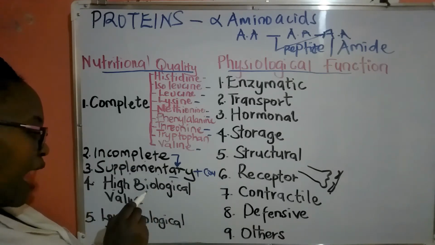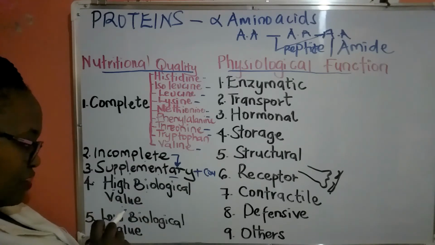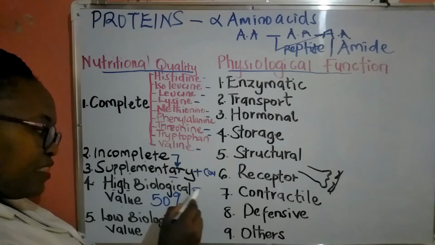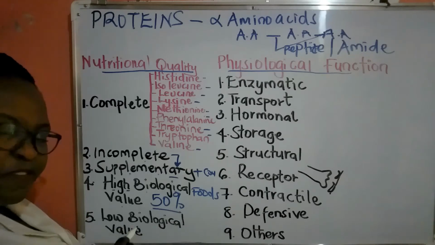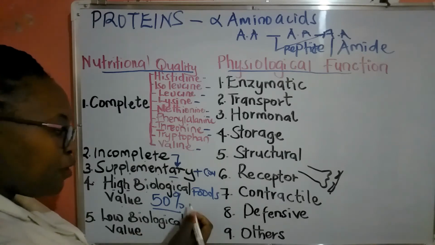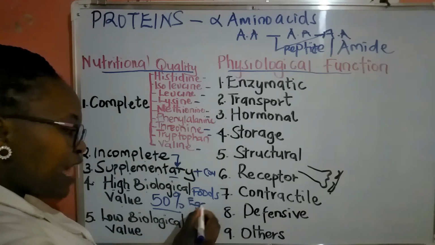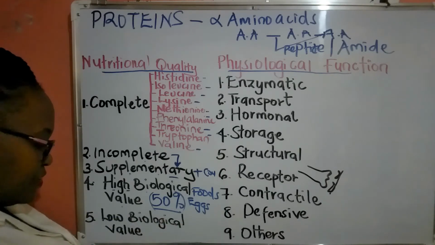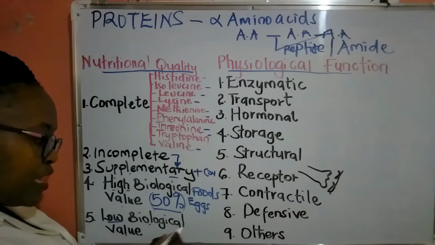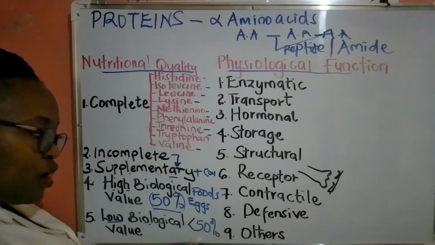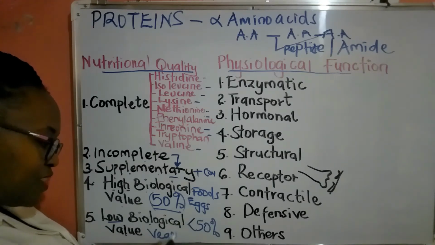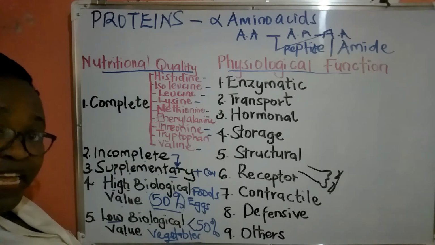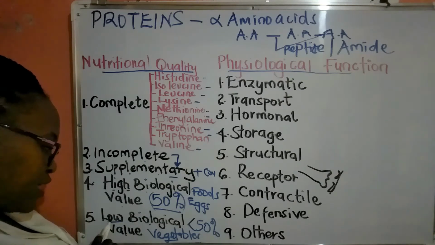Then we have what we call high biological value proteins. These are foods that consist of at least 50% protein. For example, animal sources like eggs will have more protein, about 50 percent and above. But those of low biological value have less than 50% protein. For example, vegetables. Someone may ask, do vegetables actually have proteins? Yes, they do, but they have very little protein, and that is why we call them low biological value foods.